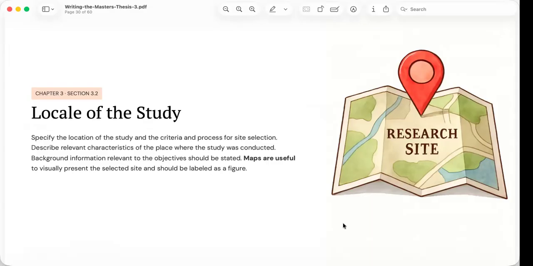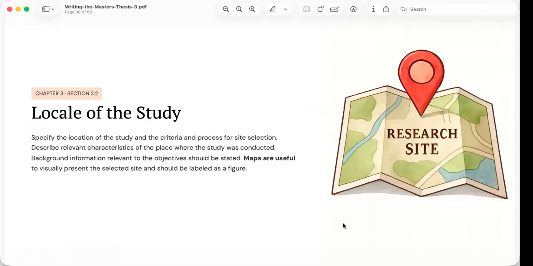The researcher should first explain why the particular location was selected. Every research site should have a logical connection to the research objectives. For example, if a study examines disaster response capability, the selected organization or community should possess characteristics that make it appropriate for investigating that issue. Readers should understand why the chosen site is relevant and why another location would not have served the same purpose.